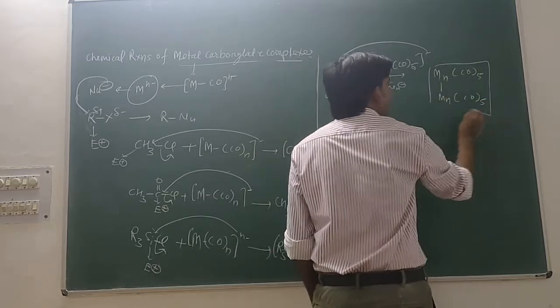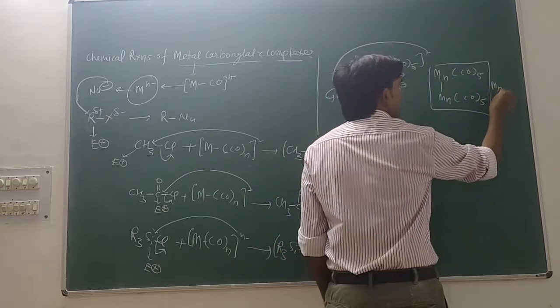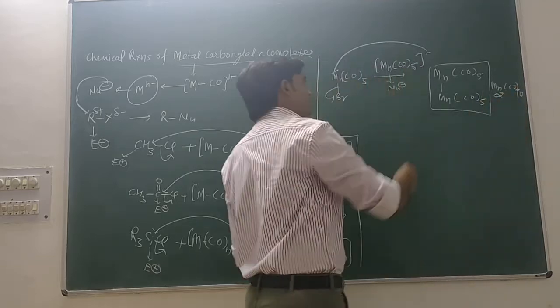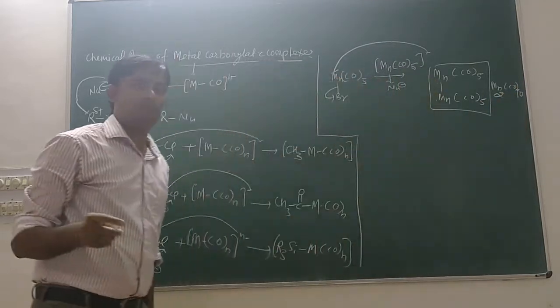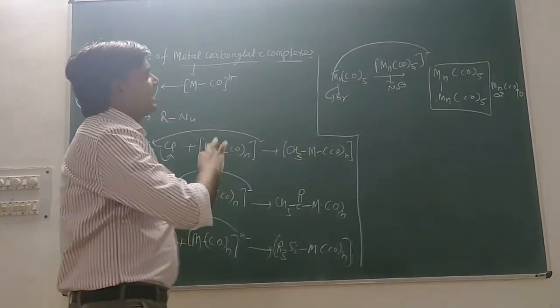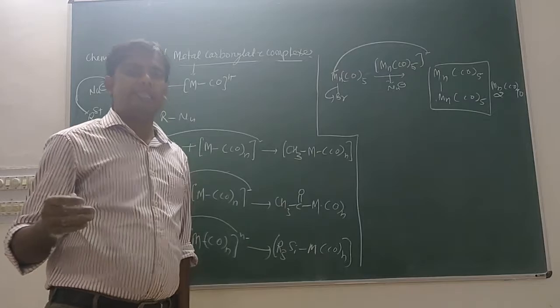Overall this complex is Mn2(CO)10, with a metal-metal bond. We have already discussed this in the last lectures. So these are all very simple reactions.